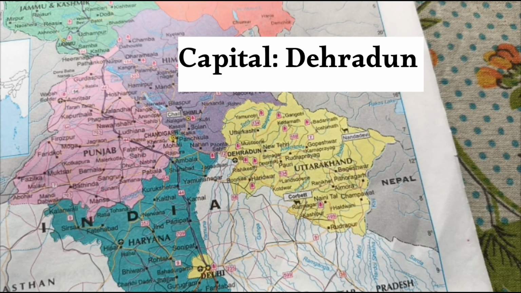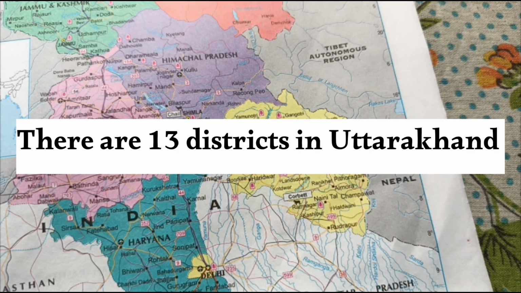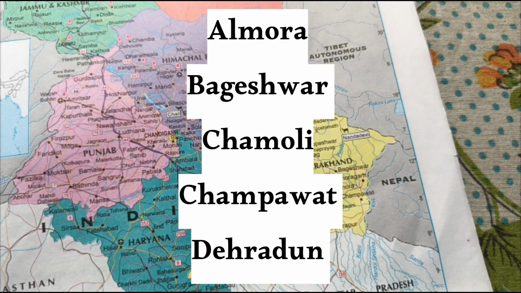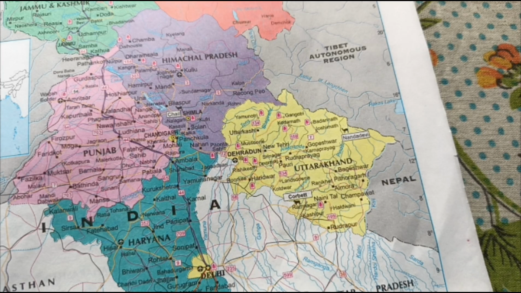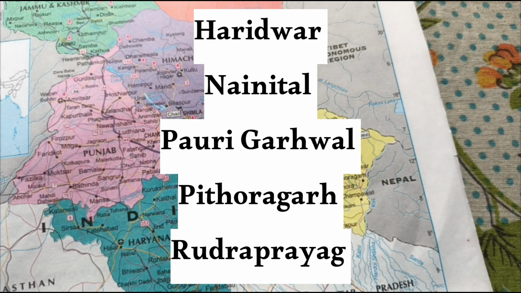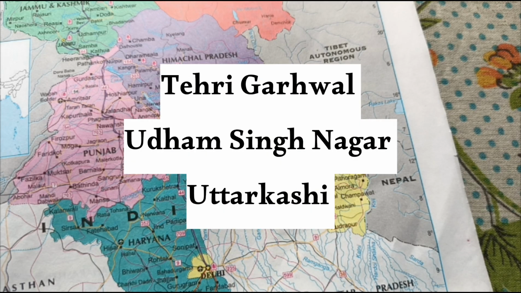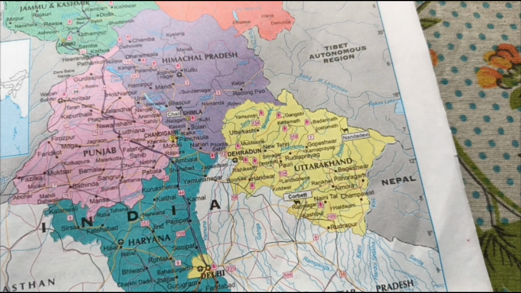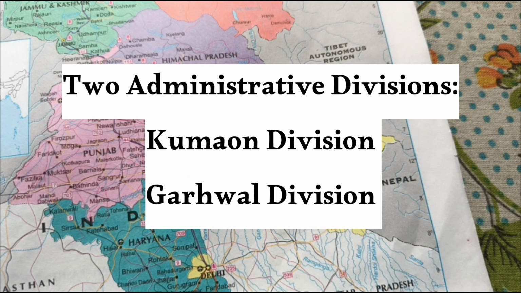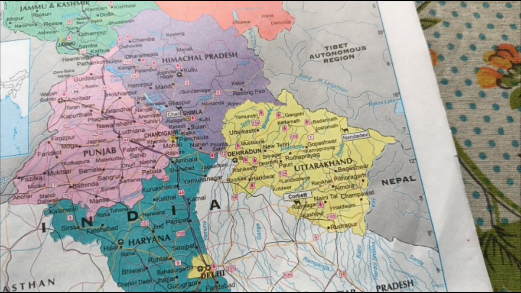There are 13 districts in Uttarakhand. The names of the districts are Almora, Bageshwar, Chamoli, Champawat, Dehradun, Haridwar, Nainital, Pauri Garhwal, Pithoragarh, Rudraprayag, Tehri Garhwal, Udham Singh Nagar, and Uttarkashi. These districts are divided into two administrative divisions known as the Kumaon Division and the Garhwal Division.